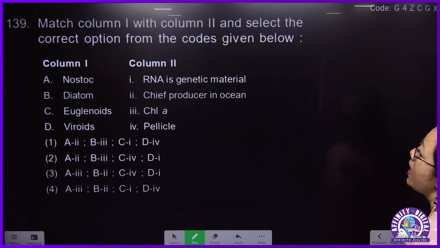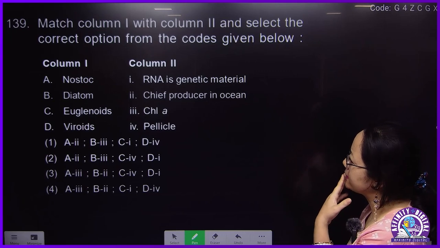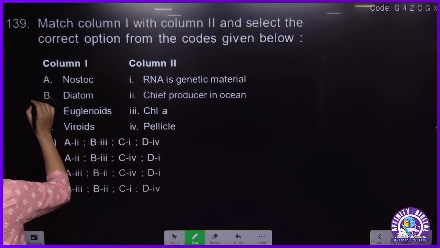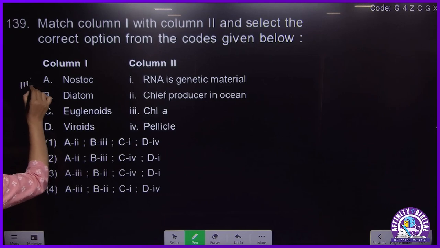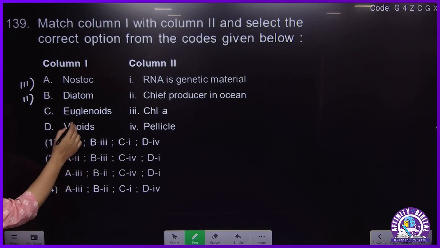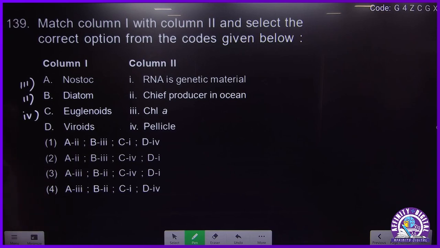Okay, this first one. Next. Match the following. This is your biological classification. Nostoc will be chlorophyll A. A is 3. Diatoms are the chief producers in the ocean. B is 2. Euglenoids have a membranous structure which is called pellicle. C is 4. And viroid has RNA as genetic material.